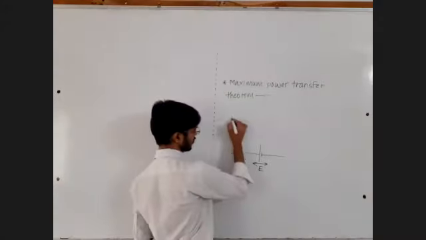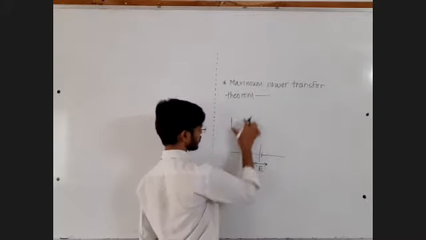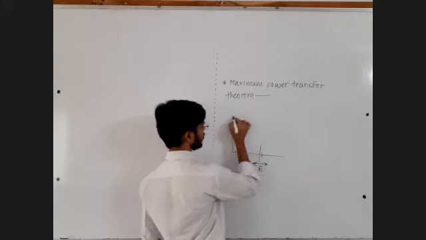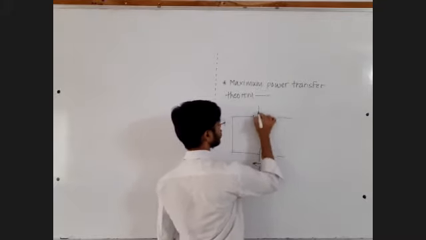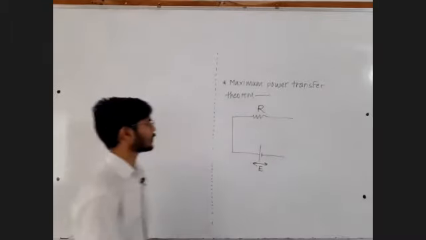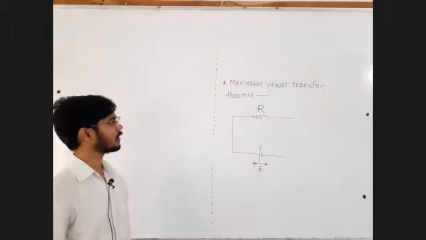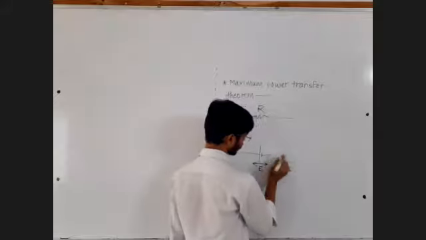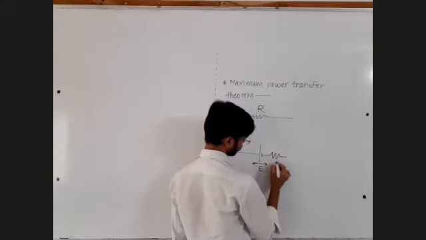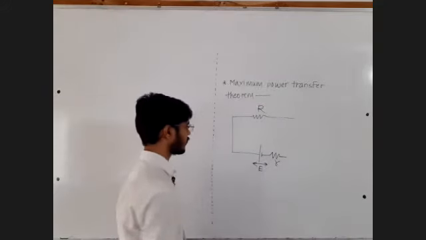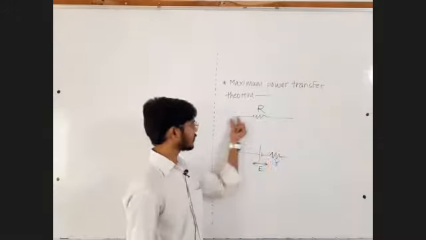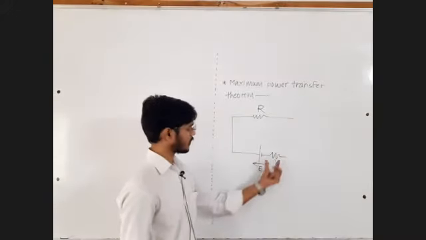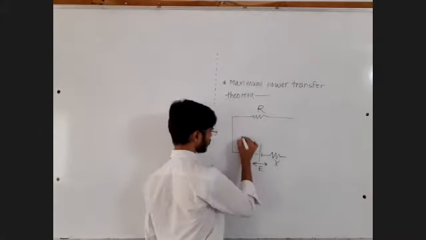Let's say the apparatus has resistance equal to capital R, and all the remaining things which are available here will be thought of as the internal resistance of this cell. So all the remaining resistances, if they are present, you can call them the internal resistance of this cell.